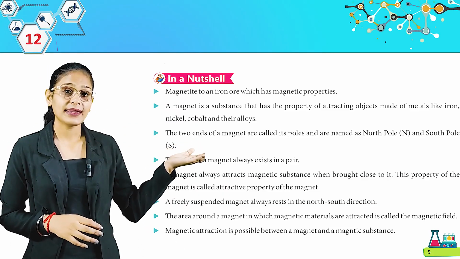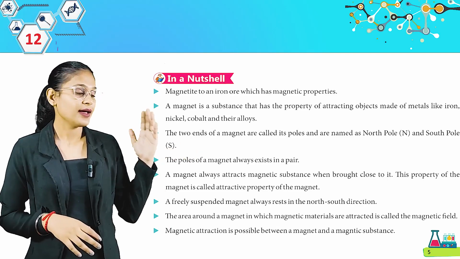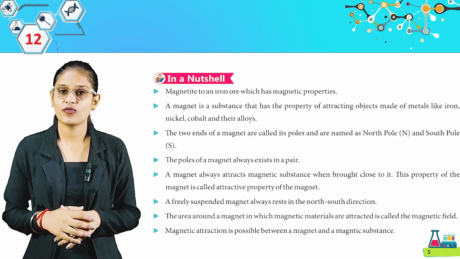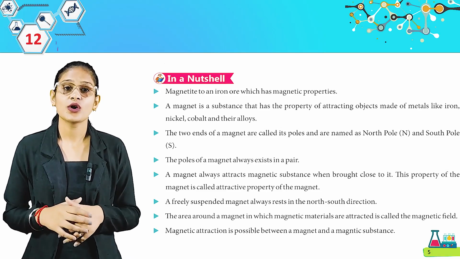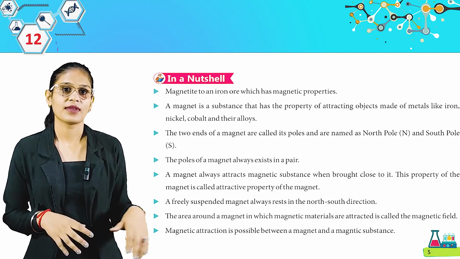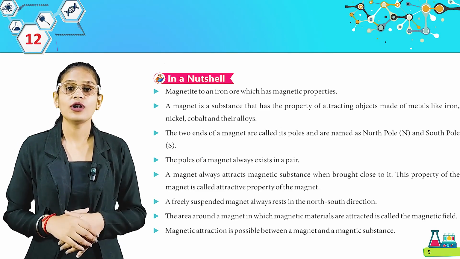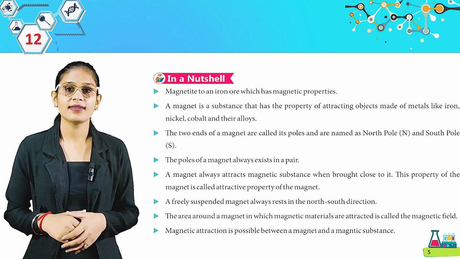Here, magnetite is an iron ore which has magnetic properties. Next, a magnet is a substance that has the property of attracting objects made of metals like iron, nickel, cobalt and their alloys. Next, the two ends of a magnet are called its poles and are named as North Pole and South Pole.